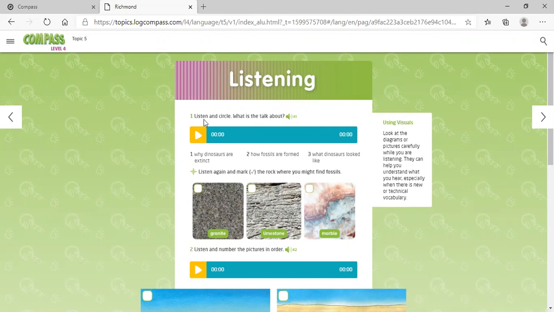So right now we're going to listen and circle what is the talk about. We have in here 3 themes. The first theme, why dinosaurs are extinct. Number 2, how fossils are formed. Number 3, what dinosaurs look like. So first, we're going to listen to this one and listen carefully so we can choose which one is the correct one. Track 41.